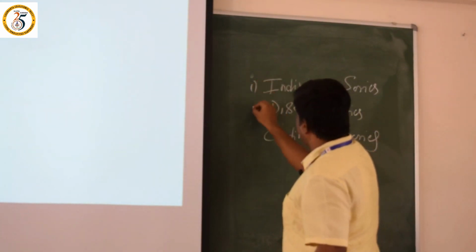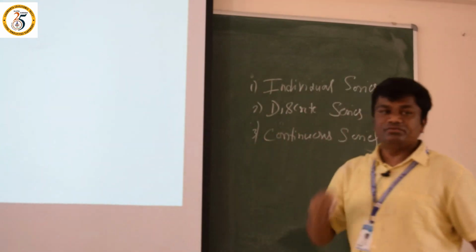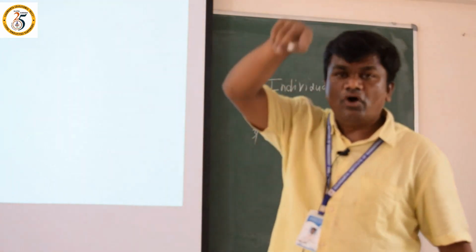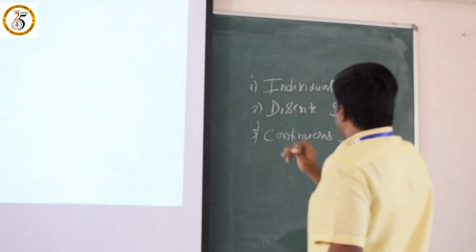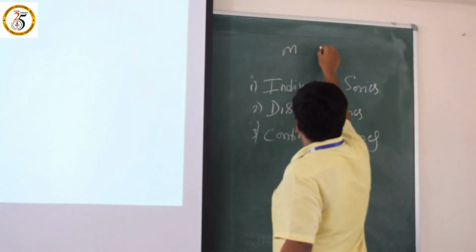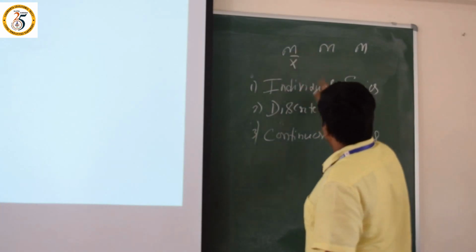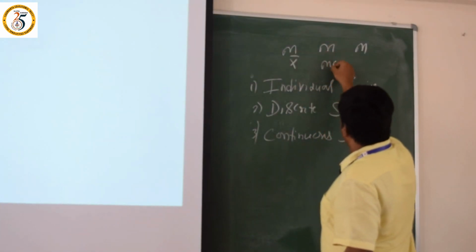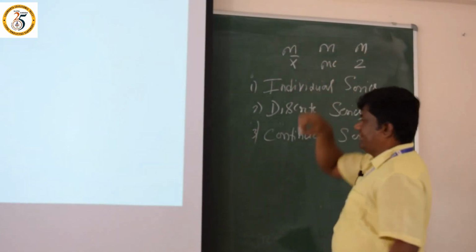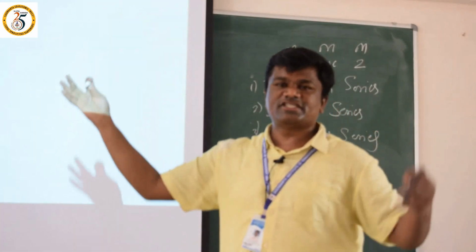These are the 3 categories or methods we can use for mean, median and mode. Mean is denoted by x bar, median by M, mode by Z, which I already discussed twice.